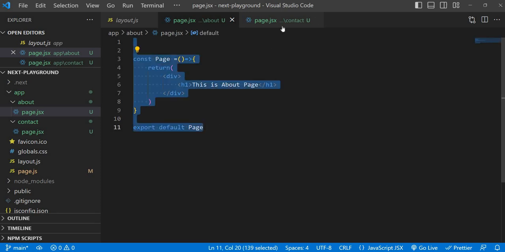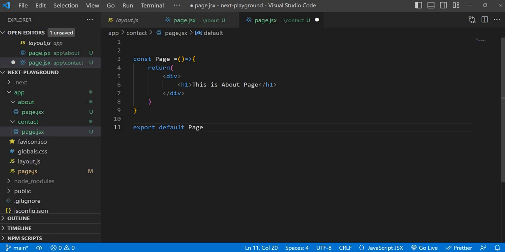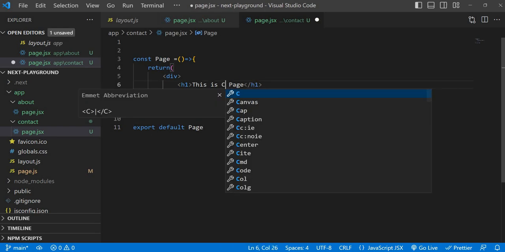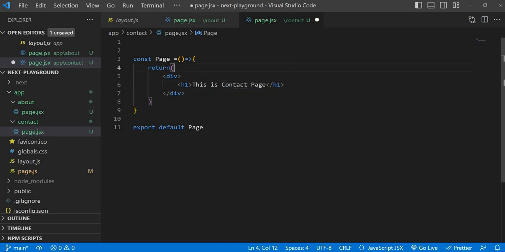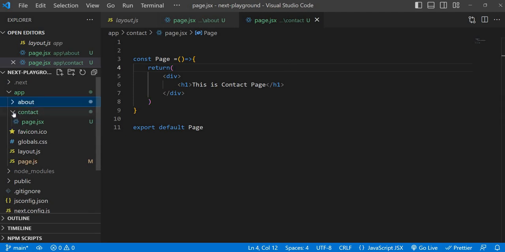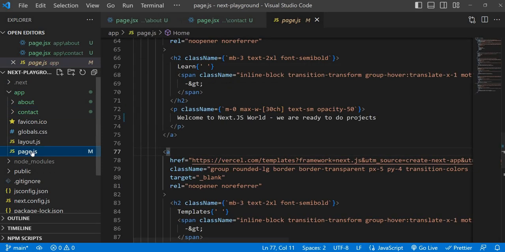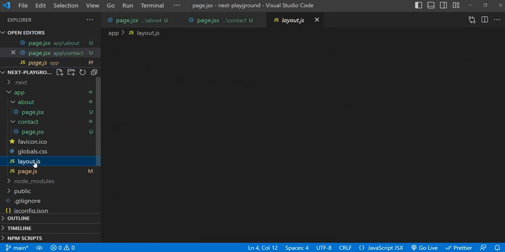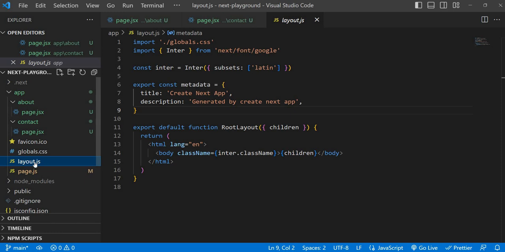Just the same way, copy it to contact and save it. This is contact page. So we have created two extra pages. This default page you can call a home page, and these two are new pages. These pages also use the same layout. The layout is on top of a page, and then it will attach that to the HTML file. Fine, so we have two pages.